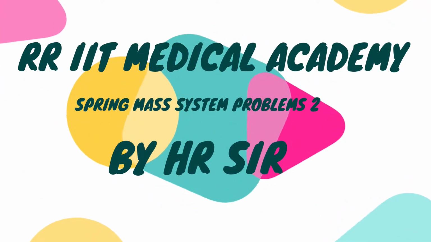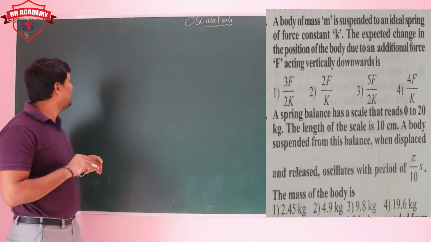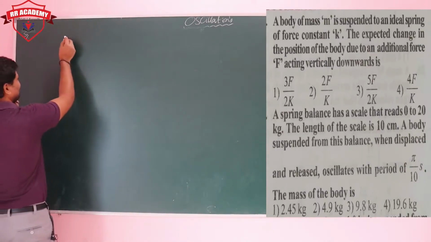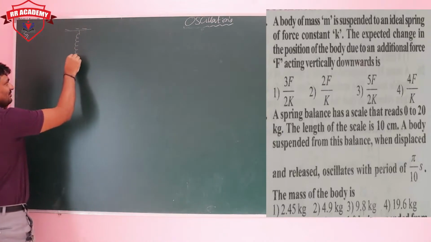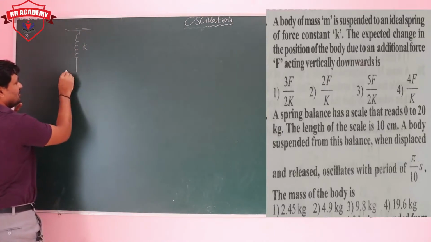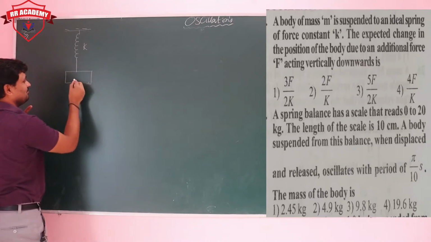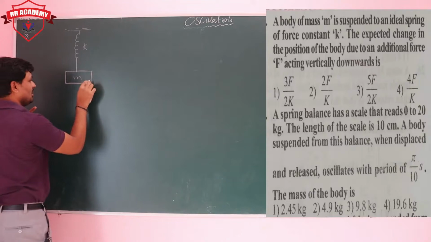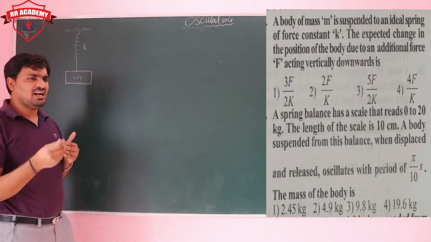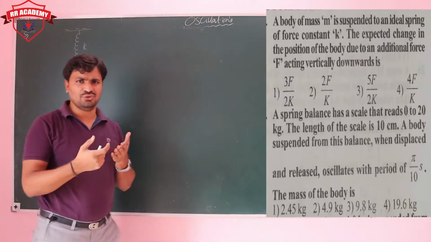Let's see one more question here. An ideal spring of spring constant K is attached to a mass M. Actually here, generally we are taking only that extension due to that.